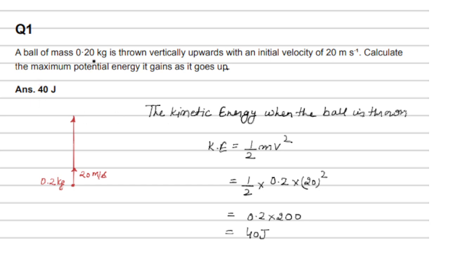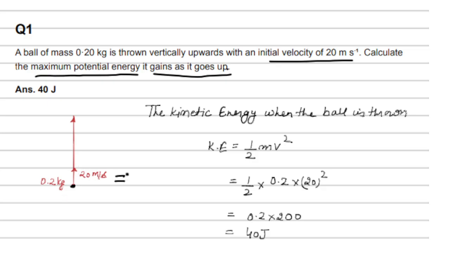A ball of mass 0.2 kg is thrown vertically upwards with an initial velocity of 20 meters per second. Calculate the maximum potential energy it gains as it goes up. So when the ball goes up, what will happen? It will have some initial kinetic energy here, which we can calculate.